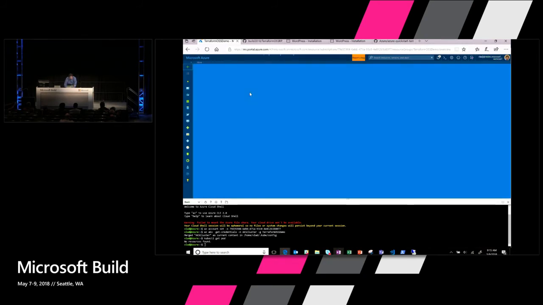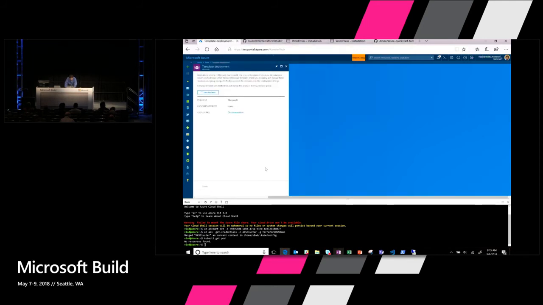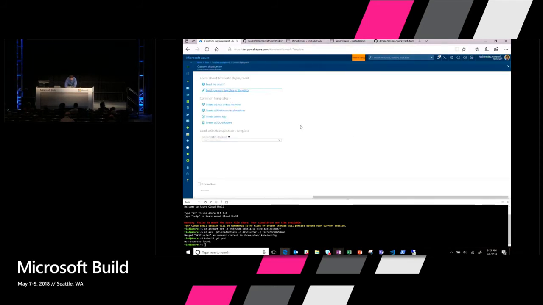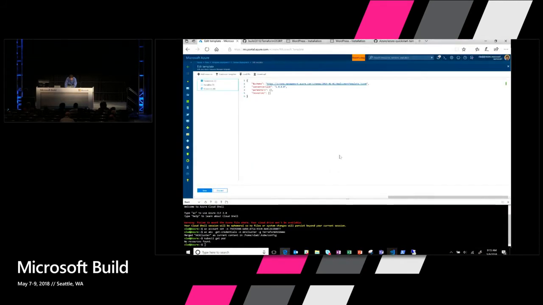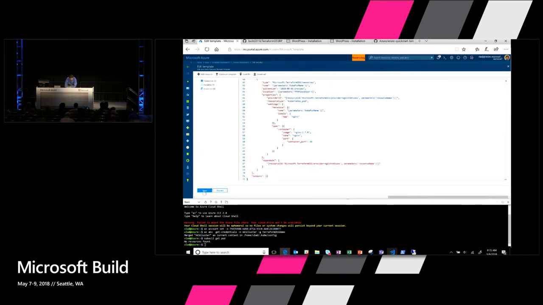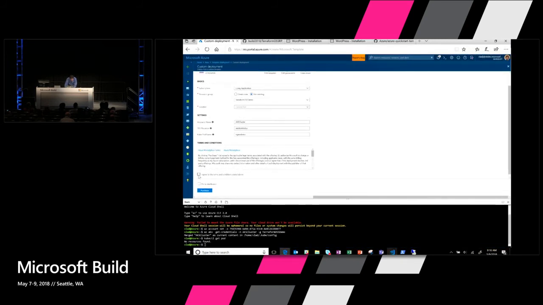So what I'm going to do is deploy that template, and all of these templates are in a GitHub that I'll share a link to at the end. And I'm going to use the existing deployment and create the dashboard, and I'll send the deployment.